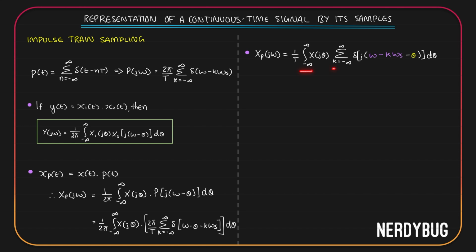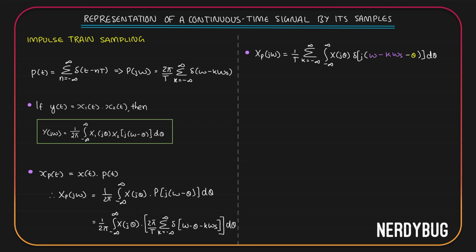Now there is an integration and a summation. I'm going to change their order. I will put the summation over here. Consider an impulse function delta of t. This is going to be equal to delta of minus t because an impulse function only has non-zero value at t equal to 0. So if t is 0, minus t is also equal to 0. So delta of t is equal to delta of minus t.